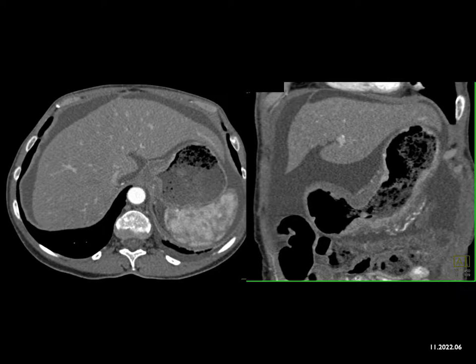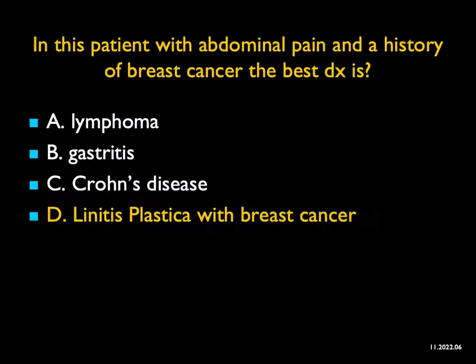And then you see diffuse thickening of the stomach, and you see it on the axial, but particularly on the coronal view. That's a very, very classic pattern of linitis plastica in a patient with breast cancer. Diffuse gastric infiltration. Lymphoma is bulkier and typically doesn't have ascites. This looks more than gastritis based on the infiltration, and Crohn's disease can involve the stomach, but in reality, this appearance with ascites and the history of breast cancer really tells me what the answer is going to be, linitis plastica.